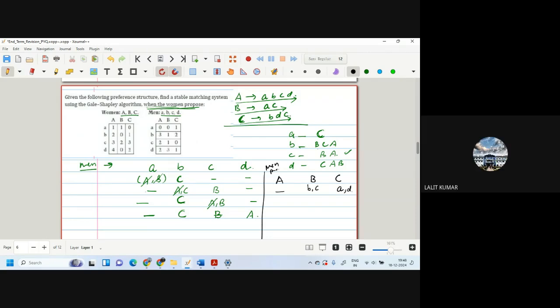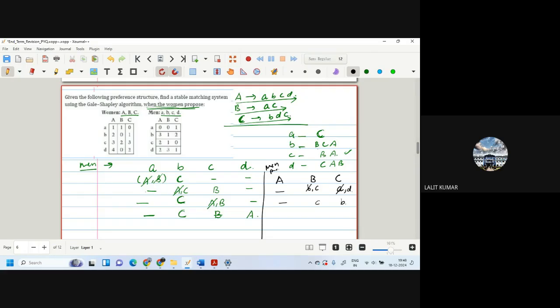Yes, so she likes C. She declines B. What does D do? A gets declined. A will now go to C. A has no choice left, so A will not go anywhere. So we can remove A. B will go to C.